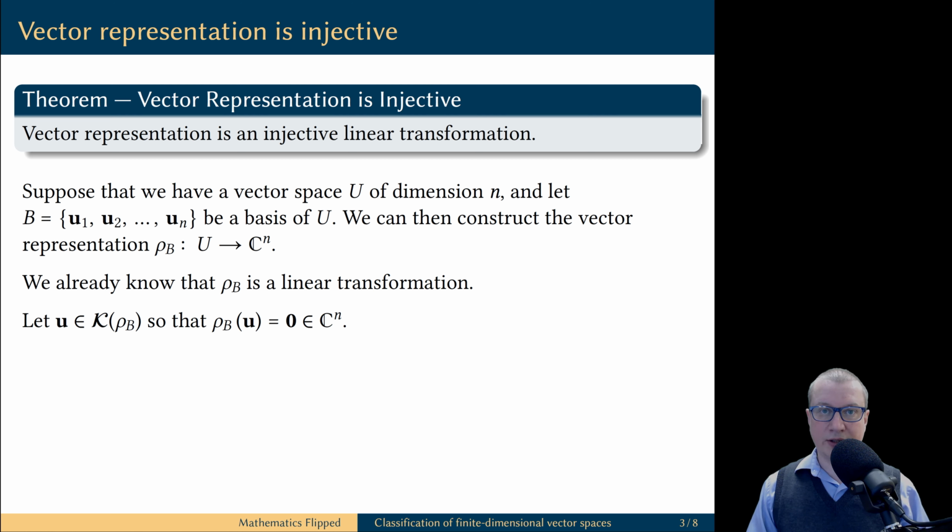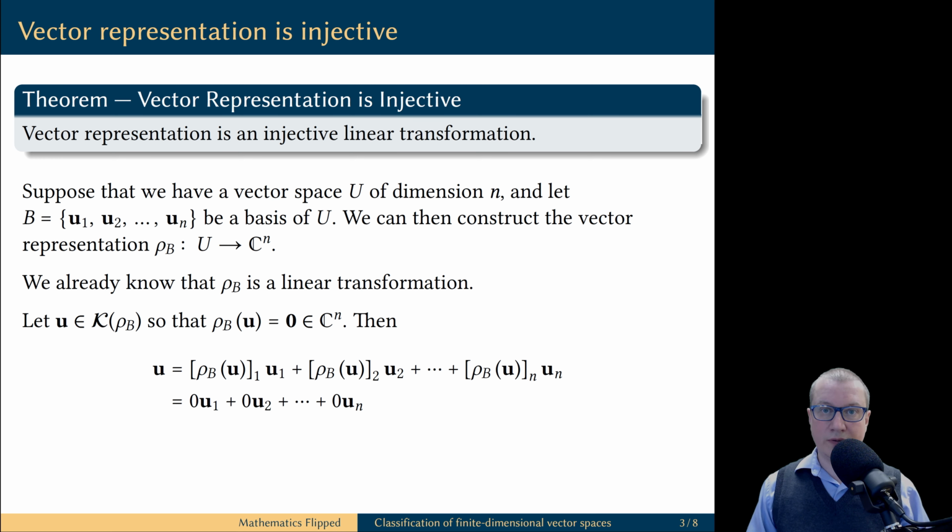Let's take any vector u in the kernel of this linear transformation. This means ρb sends u to the zero vector in the codomain. By the definition of the function ρb, the components of the vector ρb of u are the scalars in the presentation of the vector u as a linear combination of the vectors in the given basis B. But the vector ρb of u is the zero vector. All its components are equal to 0.